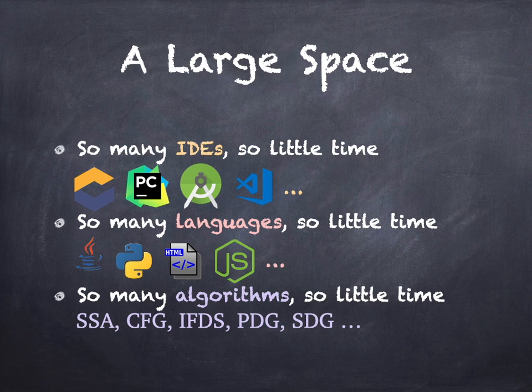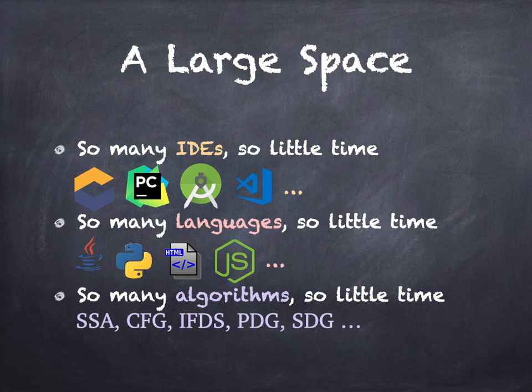You've seen Eclipse Che, PyCharm, Android Studio, VS Code, and there are many others. And you've seen four different languages: Java, Python, HTML, and JavaScript. There are other languages; these are the ones that Voila focuses on now. And you saw at least some hinting at the analysis challenges, which we address with things like static single assignment form, IFDS, and the system dependence graph. So we have a significant piece of analysis infrastructure for these different languages and for all the IDEs. We aren't going to create all of this infrastructure separately, and we won't.